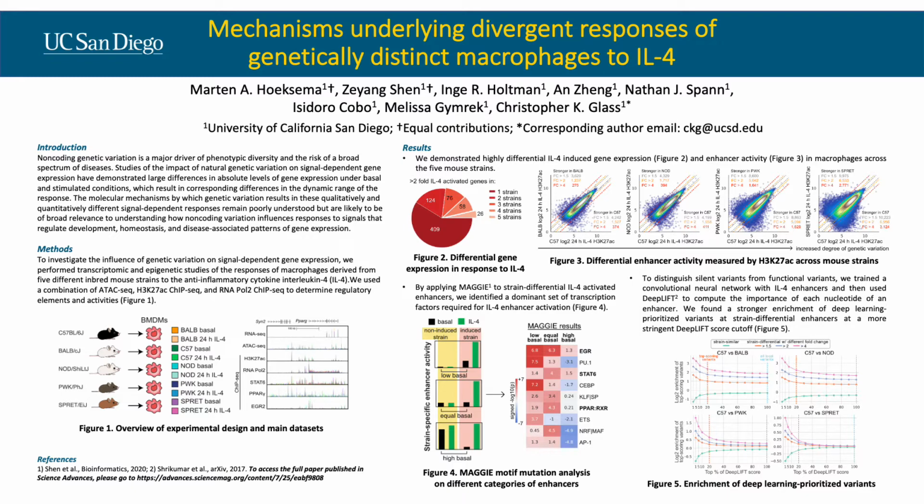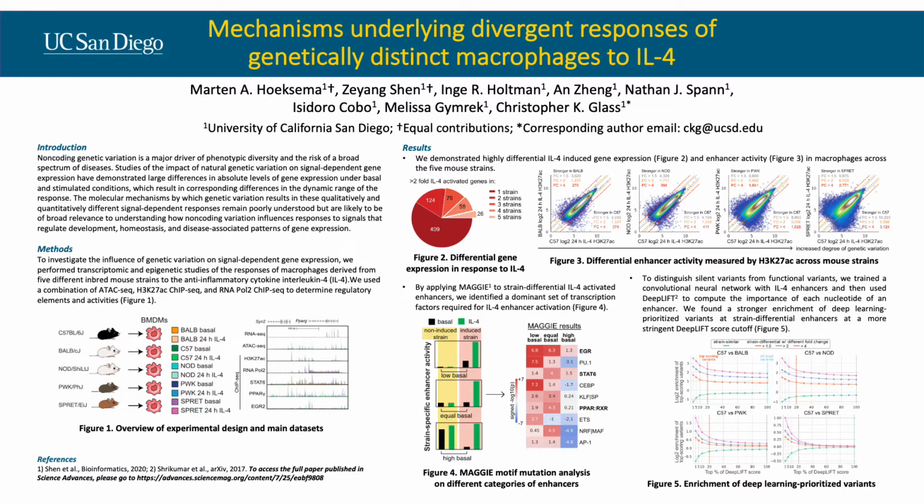In this study, we leveraged 5 different inbred mouse strains to understand the impact of genetic variation on macrophages in response to an anti-inflammatory cytokine called interleukin-4, or IL-4. Figure 1 shows an overview of our experimental design and the main dataset we generated based on bone marrow-derived macrophages from these mouse strains.